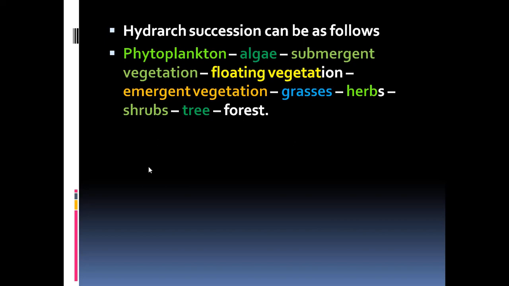And emergent vegetations we see on the bank of the pond or the lake, and gradually by the death and decomposition of these emergent vegetations, the soil on the bank of the pond or the lake becomes more fertile, and grasses start growing there. And after the grasses, herbs, shrubs, and trees start growing, and a forest appears.